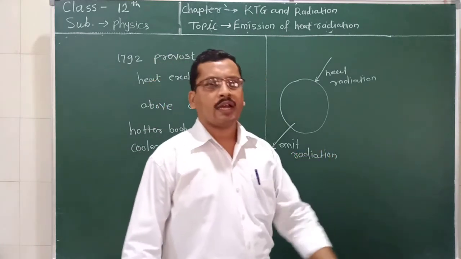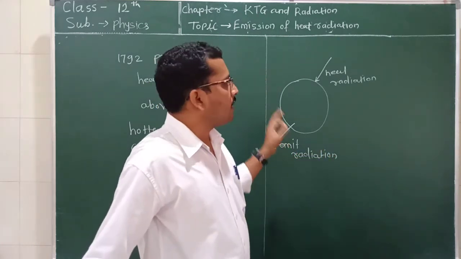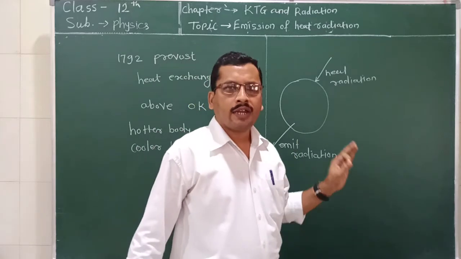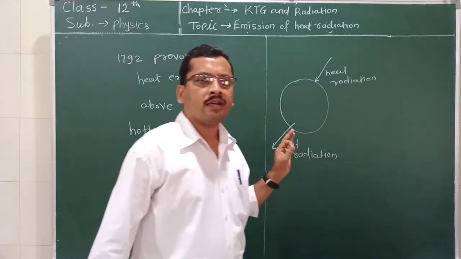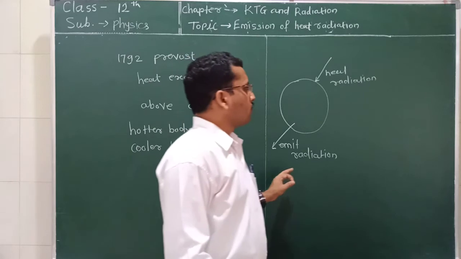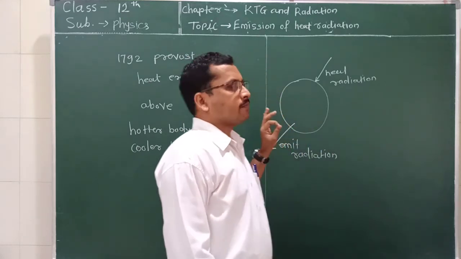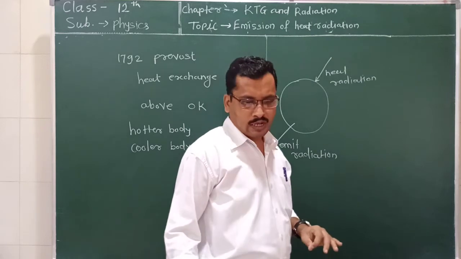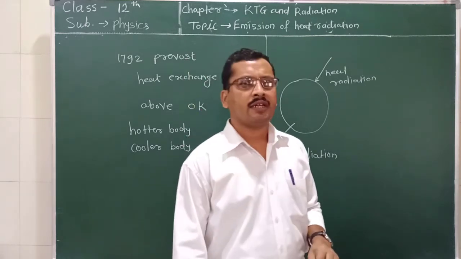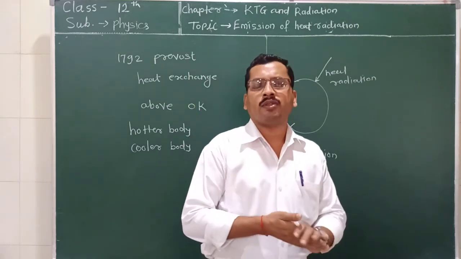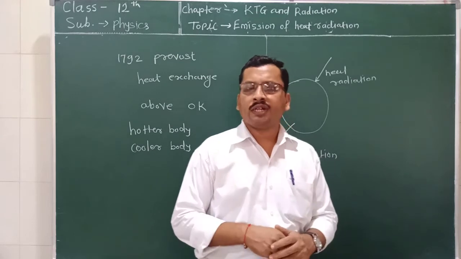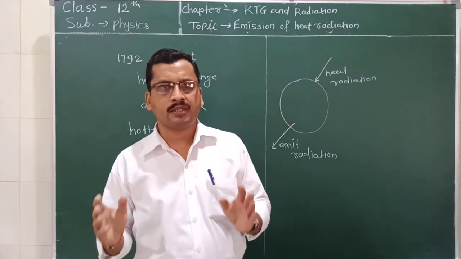So in the 11th standard we already learned about heat radiation, emission and absorption. In this case, on which factors does this rate of emission depend? The rate of emission depends upon the temperature and upon the surface.